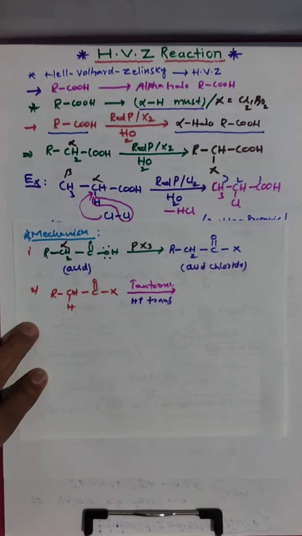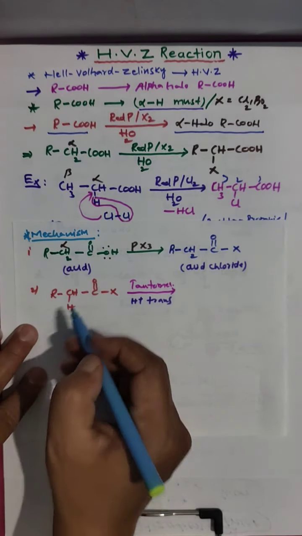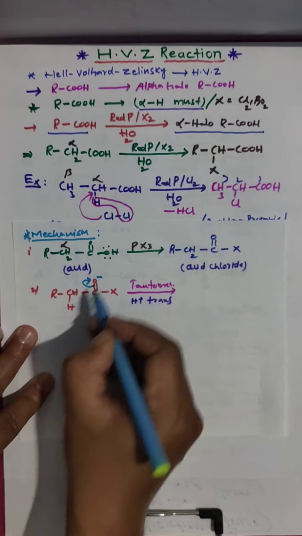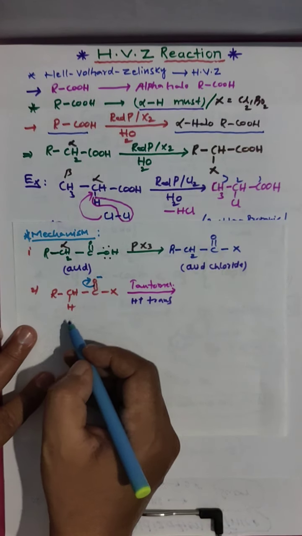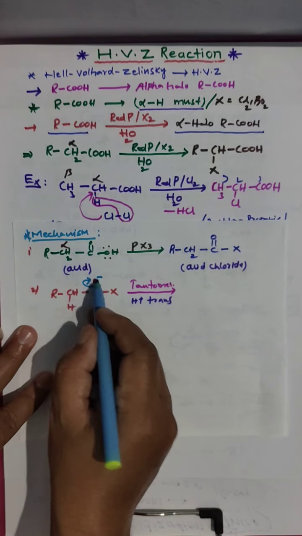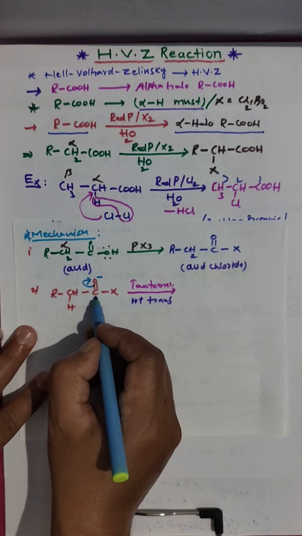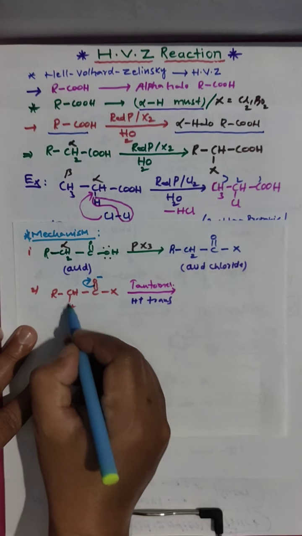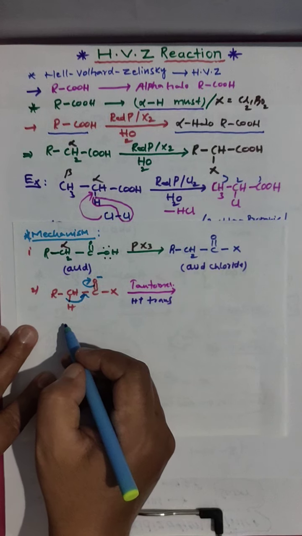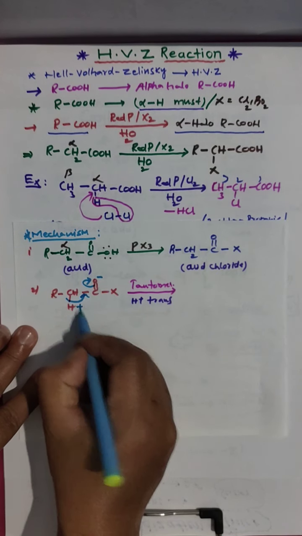Look here how the proton is transferred. You know very well oxygen is more electronegative, so the electrons shift toward the oxygen, the carbon valency is free, and this hydrogen donates its electron, becoming plus.